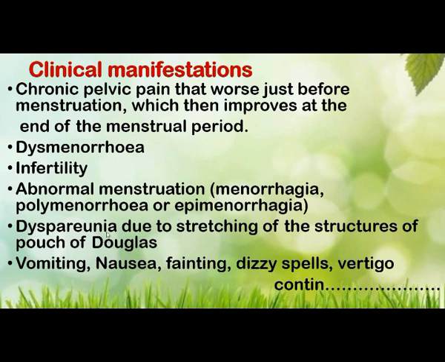And dyspareunia, which is painful intercourse due to stretching of the structures of the pouch of Douglas. Then the patient will have vomiting, nausea, fainting, dizziness, spells, vertigo.